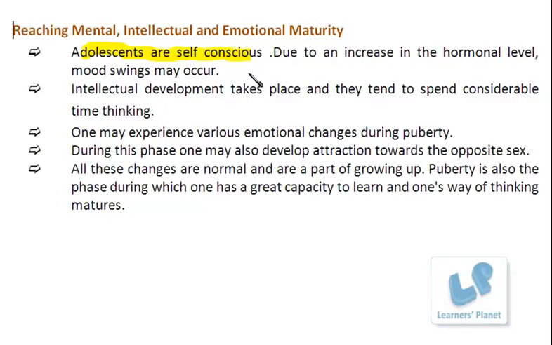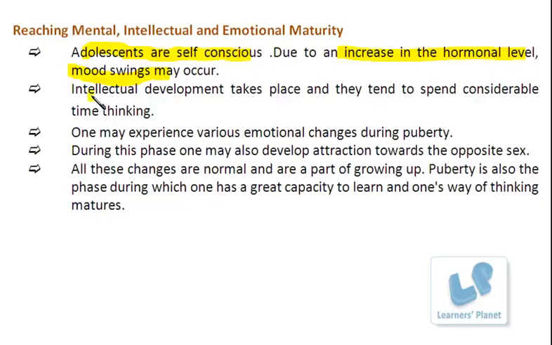And at this age there is a change in the mood also. Sometimes they are very happy and sometimes they are very upset. Such mood swings also occur at this age, and this actually happens because of the change in the hormone level. Not only the sex hormones, the other hormones also show some variations.